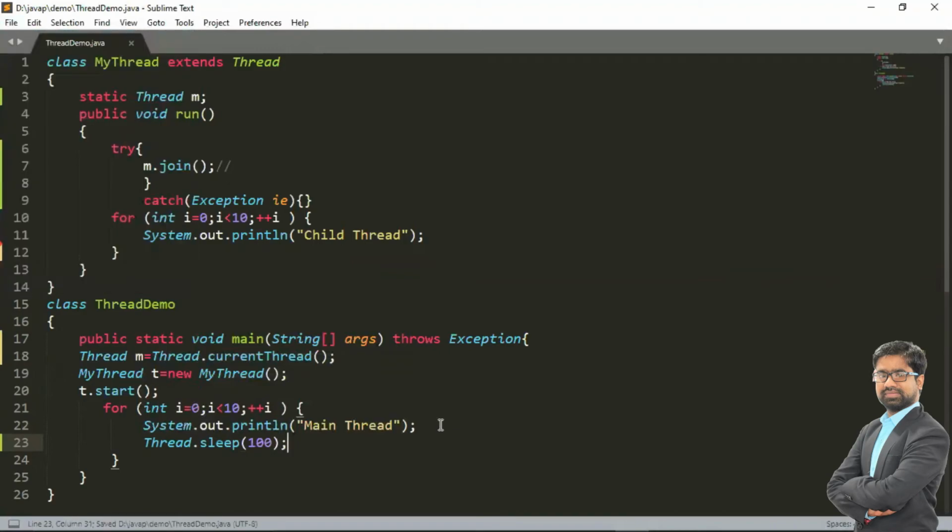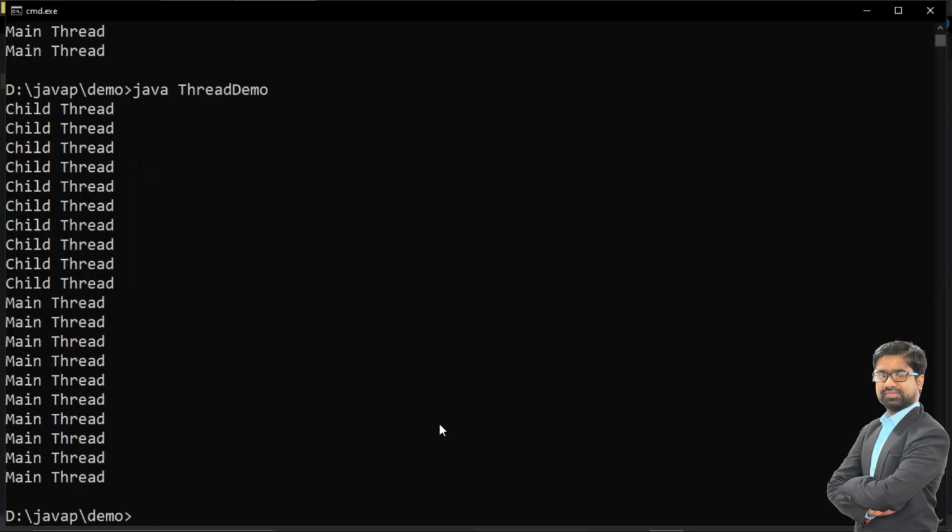In the first program, the main thread was waiting to give the chance to the child thread. Now here the child thread is waiting for the main thread, so the main thread will get more chances for execution. Once main is completed, then the child thread will get a chance. So that program we are going to execute.